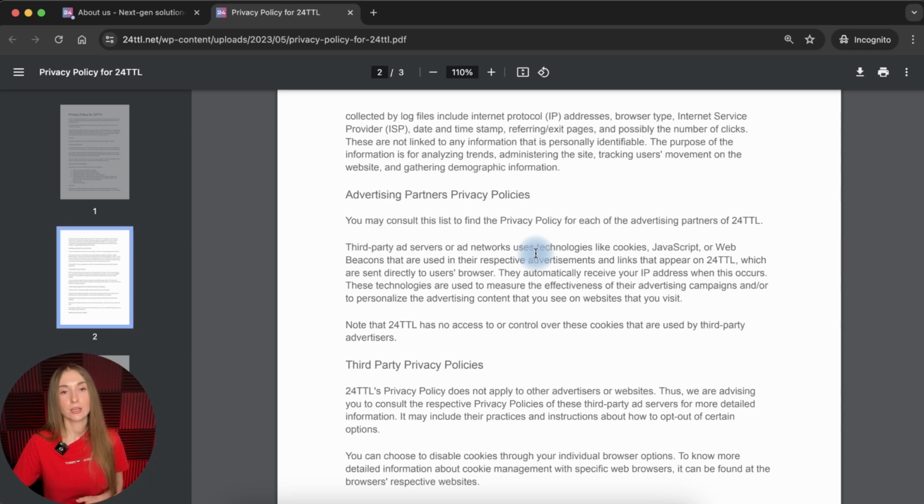And again, in terms of GDPR practices, for example, this is also a big problem because this is one of the requirements which you'll need to clearly state within the privacy policy as well.